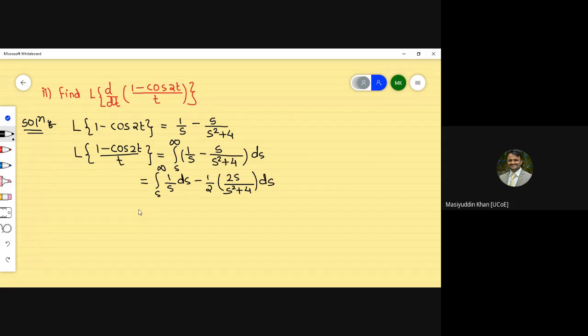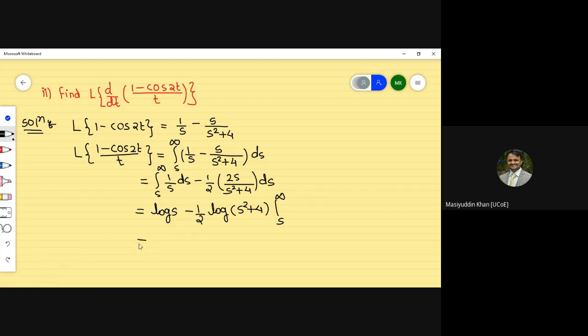So the integration of this part will be log of s minus 1 by 2 log of s square plus 4, with limits s to infinity.